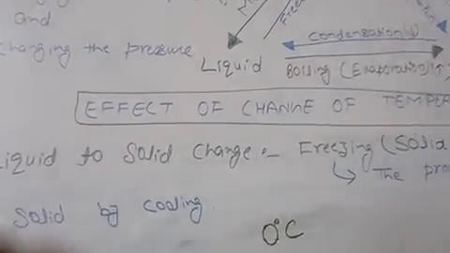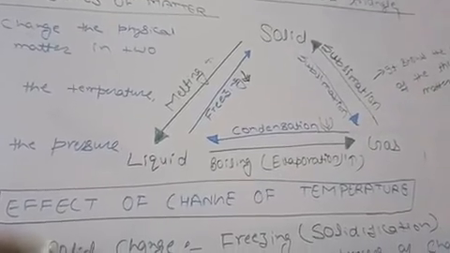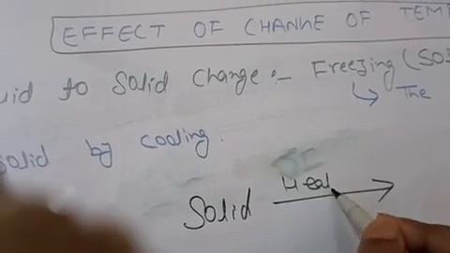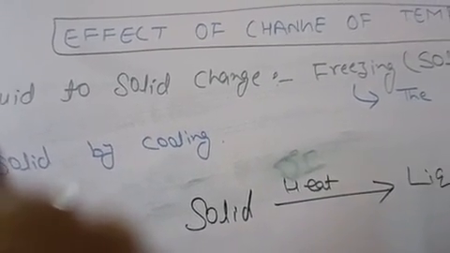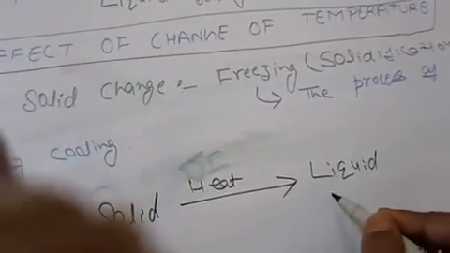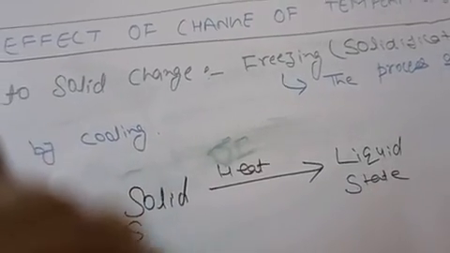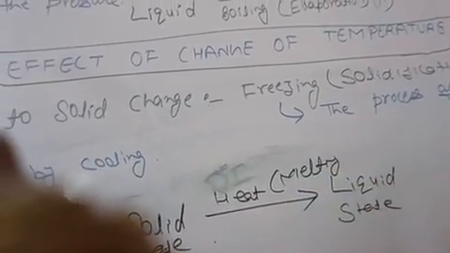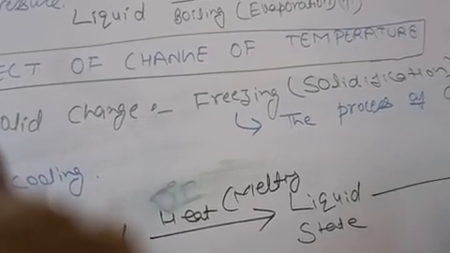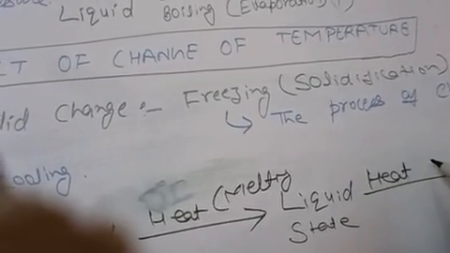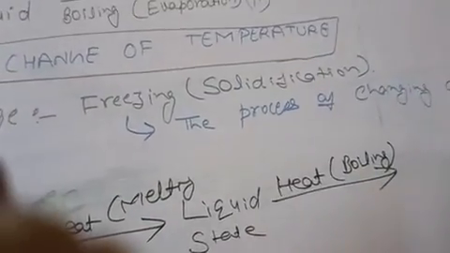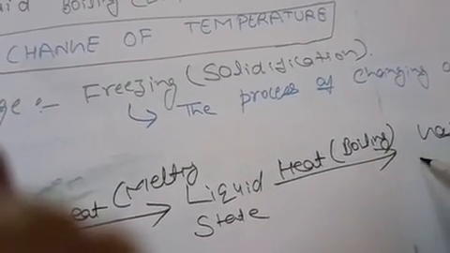So now we study what happens when a solid is heated. When a solid is heated, it will melt and change its state into liquid, and this is called melting. And when the liquid is heated further, it will again change its state, and this process is called boiling, and now it changes its state into gas.